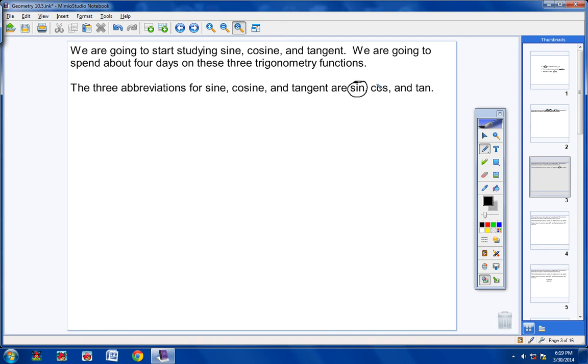You don't say just cos. It's cosine. And this is tangent, short A, tangent. So please get very used to these abbreviations. You're going to see these three abbreviations a lot. You will not see these words here very often at all, okay? So the three abbreviations for sine, cosine, and tangent are SIN, COS, and TAN.